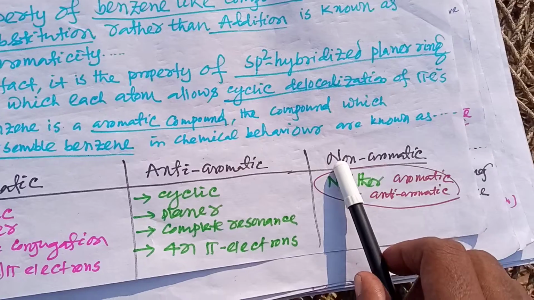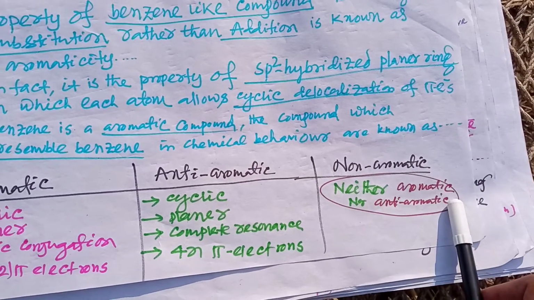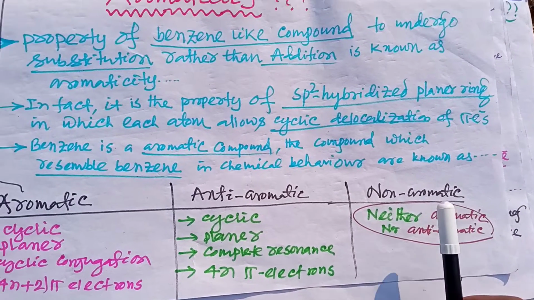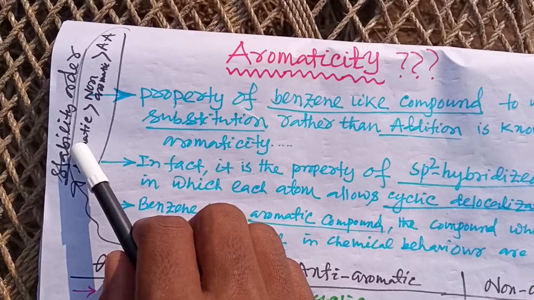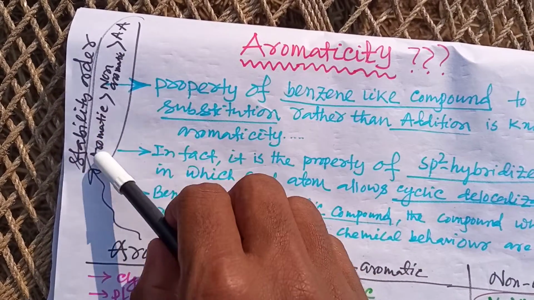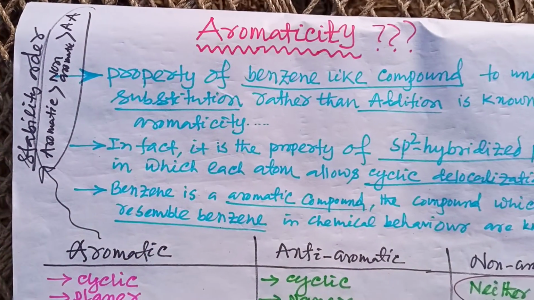And the non-aromatic compounds, which are neither aromatic nor anti-aromatic, are non-aromatic compounds. So here is the stability order: aromatic compounds are more stable than non-aromatic compounds, which are more stable than anti-aromatic compounds.